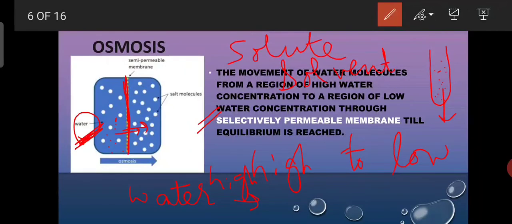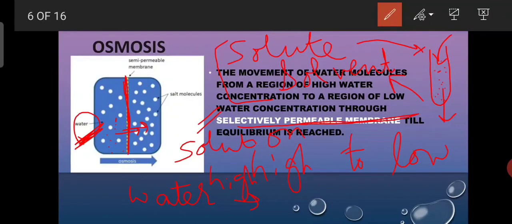The thing that is added, it can be salt, honey, or any sugar molecule, anything that is added in this liquid is called the solute. And the combination of solute and solvent is called the solution.